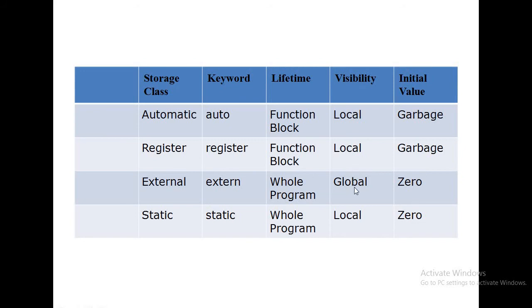Visibility is global, so you can access it anywhere, and the initial value is 0. If you just declare the external variable and do not initialize it, the initial value is 0. And for static also the lifetime is the whole program but visibility is local, and the initial value is 0.